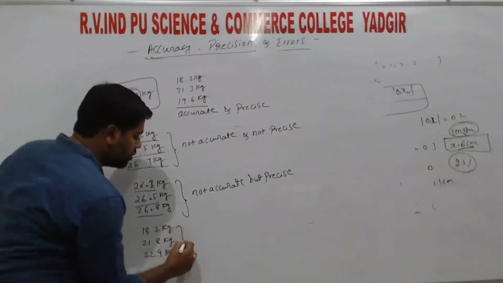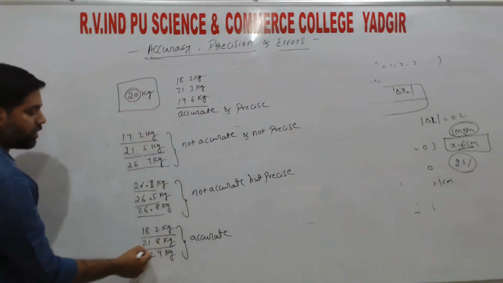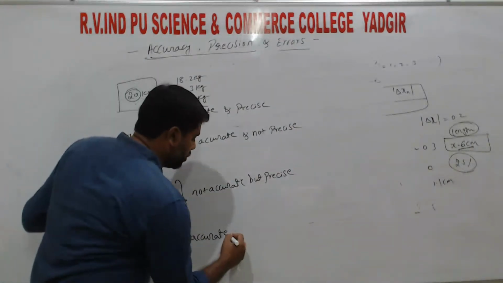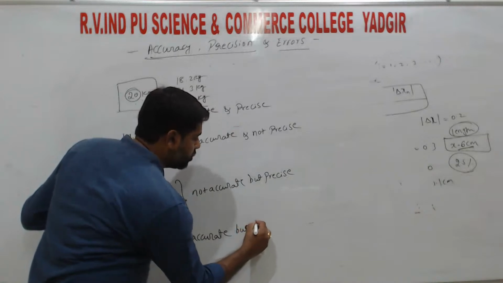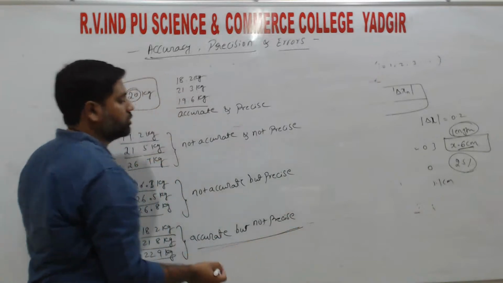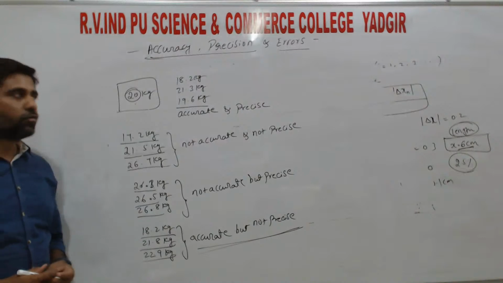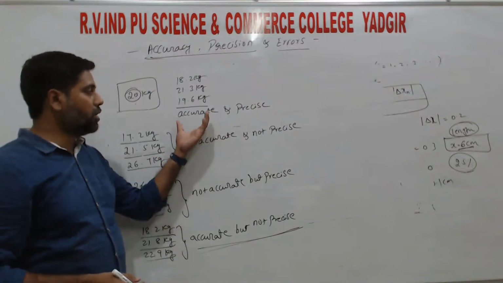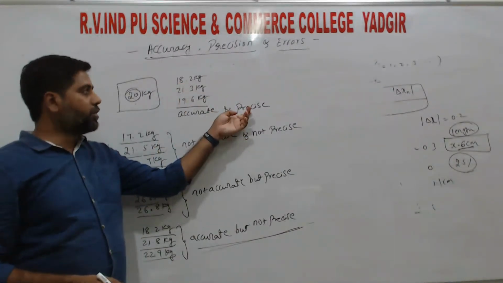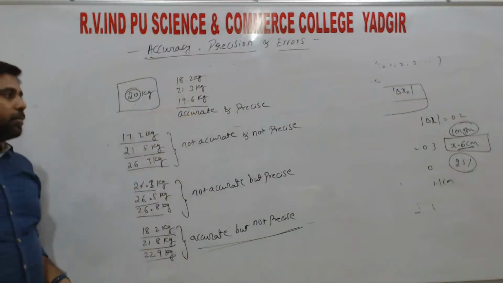That means these are accurate, but these values are not similar to one another. So these are accurate but not precise. So these are the four cases. If you know this, it is enough, right? So what does accurate mean and what does precise mean? Accurate means values nearer to the true value, and precise means across a number of readings, all the values are near to one another, right?